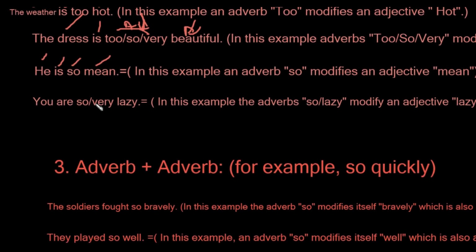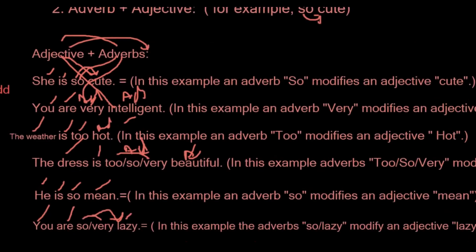Okay, the last one, "you are so very lazy". You is the subject, are is a stative verb, and so and very are both adverbs of degree, and lazy is an adjective. So the adverb of degree is defining the adjective here. I hope that is clear.